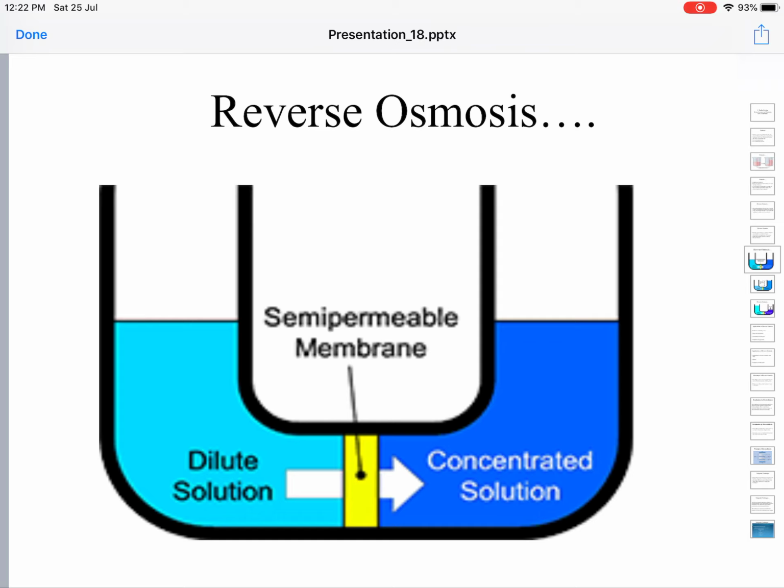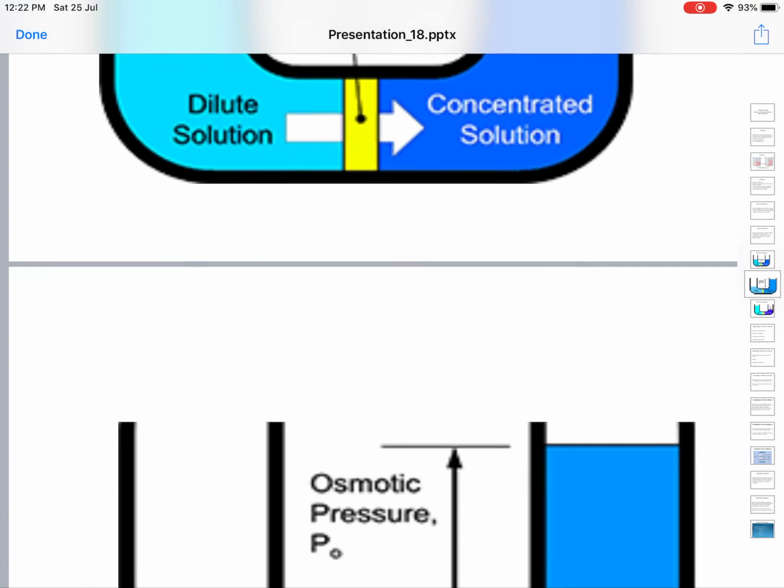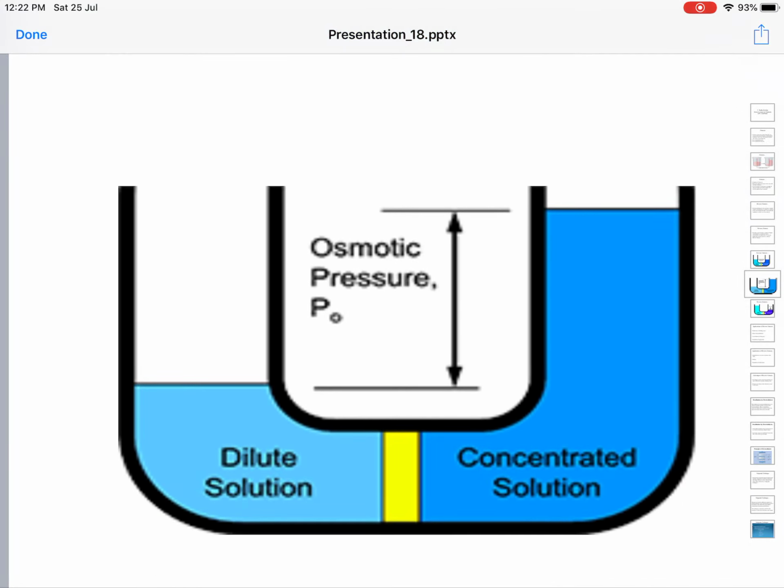So the volume of the concentrated solution will increase, though its concentration decreases, and the volume of the dilute solution decreases. Obviously, you are demonstrating osmosis happening here. You can see in the next diagram: the concentration of the dilute solution has decreased, its volume decreased, and the volume of the concentrated solution has increased.